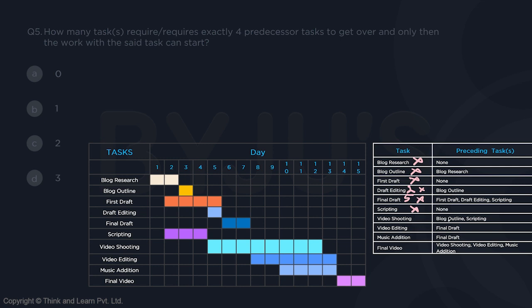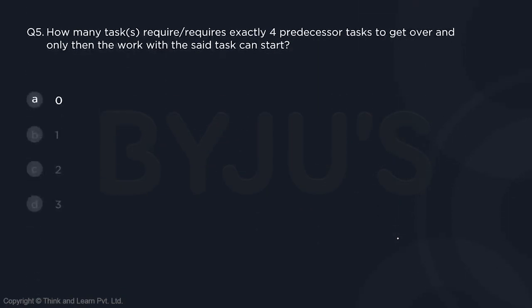Video shooting requires blog outline, which automatically means blog research, and scripting as well, for which there is none. So ultimately, only 3. This also is not my answer. Video editing needs final draft, which already needs 5. That means a total of 6, not my answer. And finally, the final video needs these two along with the final draft as well. So that also cannot be the answer. So there is no task which requires exactly 4 predecessor tasks. So therefore, the answer for this last question is option A, that is 0.